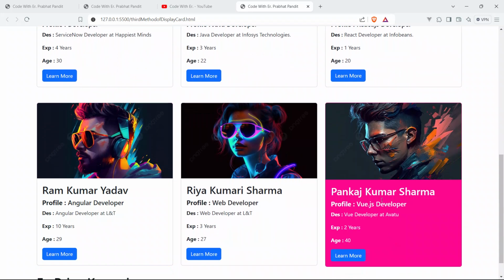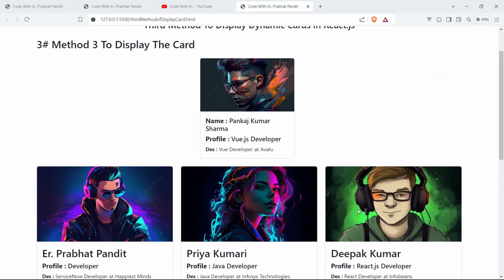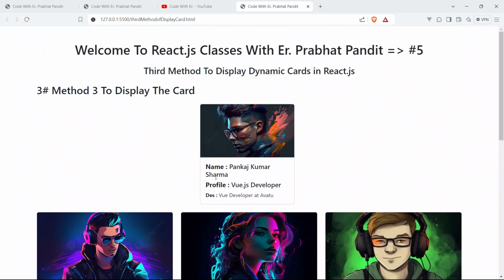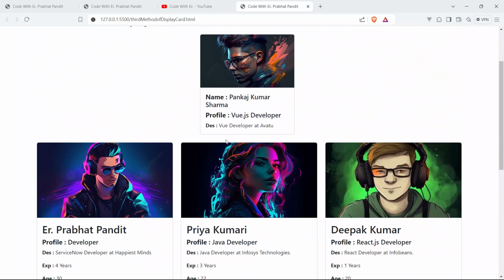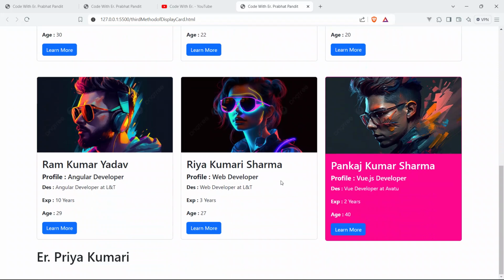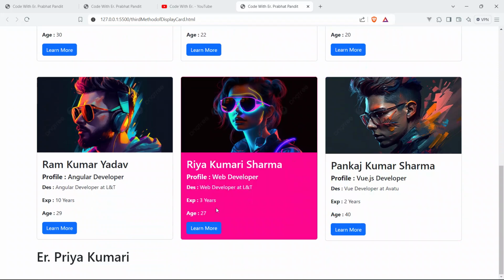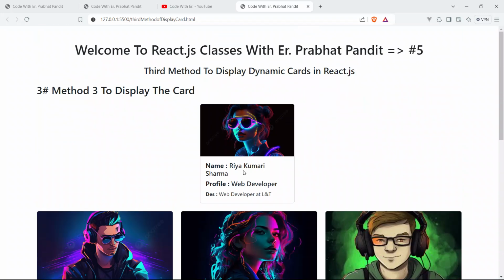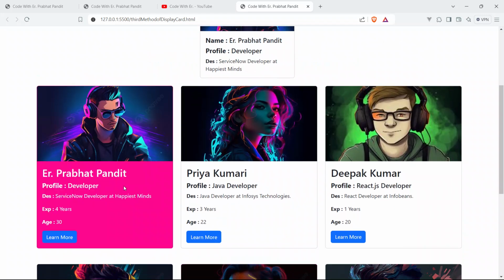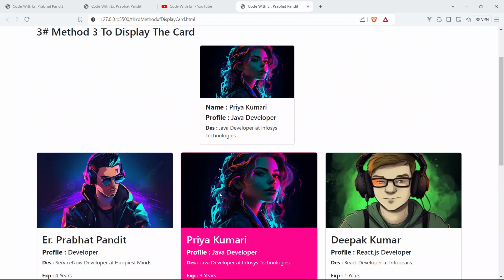So Pankaj Kumar Sharma, profile is Vue developer. So name is Pankaj Kumar Sharma, profile is Vue developer, description is Vue developer at Abitu. Click on Riya Kumari Sharma profile card. It's active now, and we can see the same profile card here. Okay, Riya Kumari Sharma, profile is web developer, description is web developer at LNT. Okay, so it's dynamic and fully working.